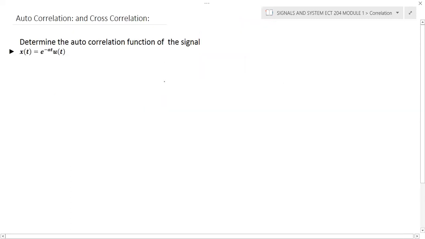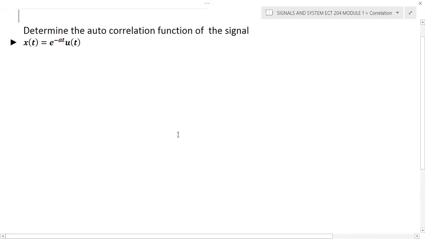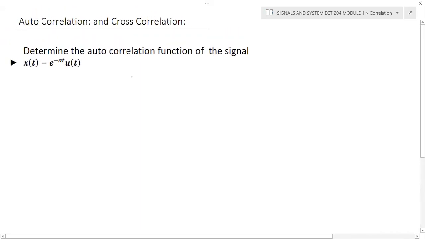First question, we'll find the autocorrelation function of the signal given by x of t is equal to e raised to minus at into u of t. The given function is an energy signal, an exponentially decaying signal.